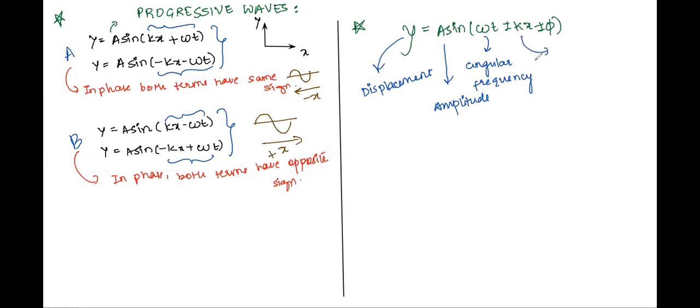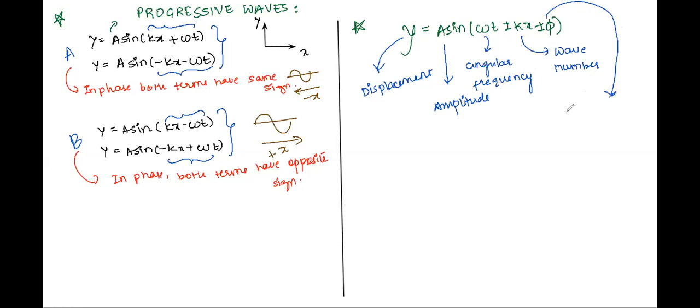So what is k here? It's called the wave number. It's a new term because the chapter is waves, so this k is very specific to waves only. What about phi? Anukriti, can you tell us what phi is? Phase constant, sir. Very good.